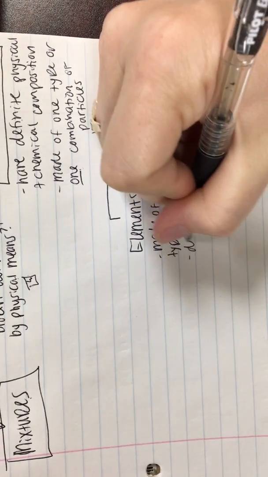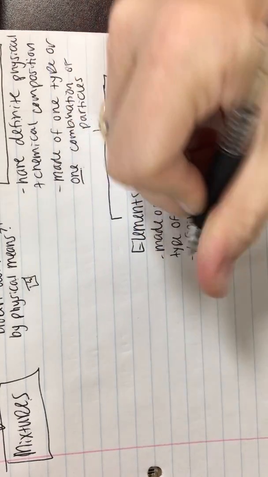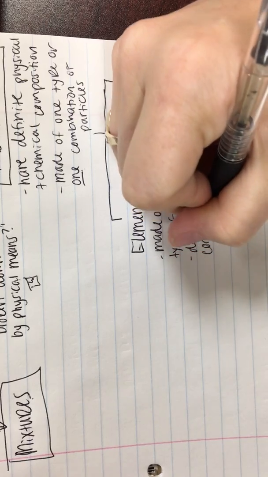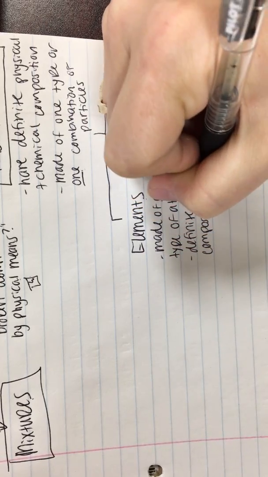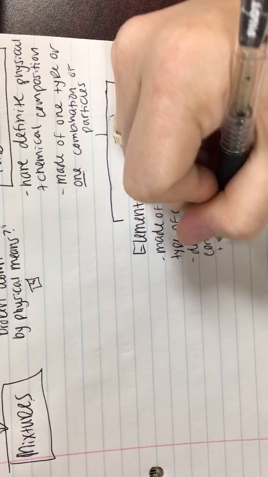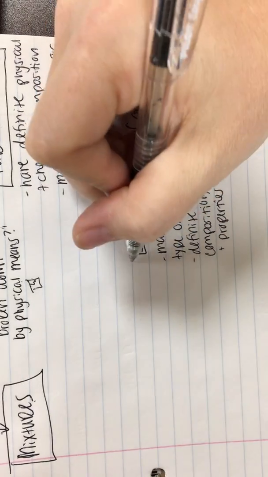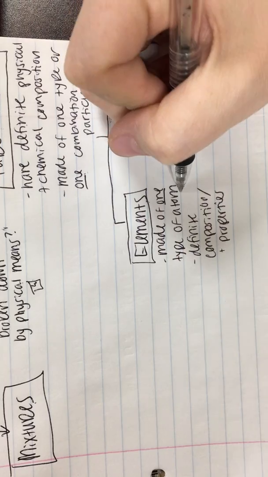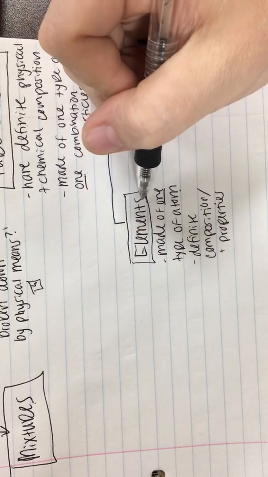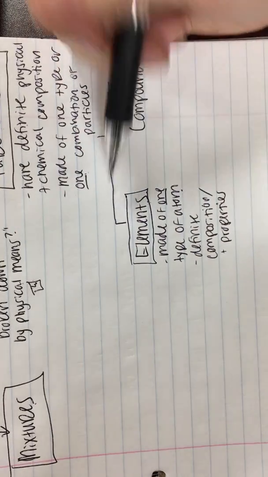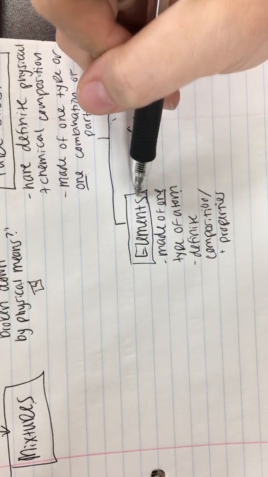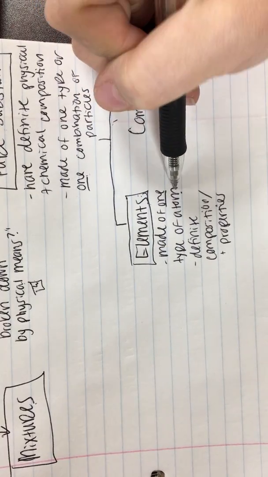And they have a definite composition and properties. Right? So each element on the periodic table has its own type of atom. That's what actually makes it an element. So it's made up of a group, one or more, of that same type of atom.